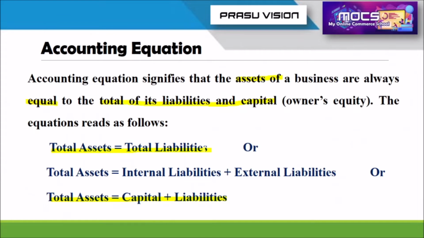Whatever property is available in the hands of the business that can be converted into cash, maybe within 1 year or after 1 year. If it is within 1 year, we can say current asset. If it is possible only after 1 year, that is a fixed asset or non-current asset. Remember that. And the liability of the business firm includes current liability, non-current liability, and capital.